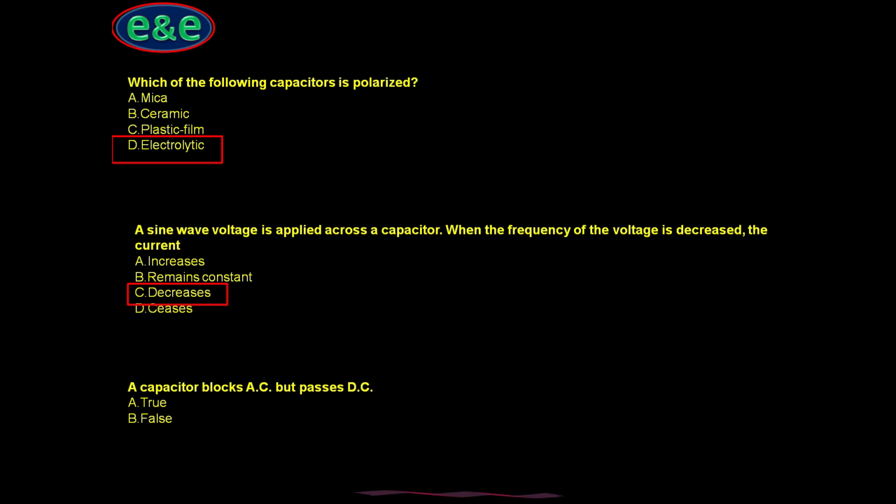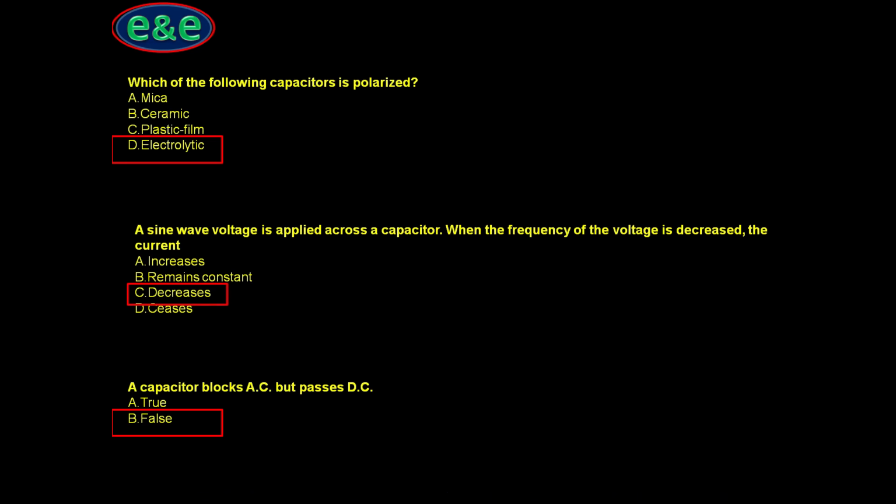A capacitor blocks AC but passes DC. This question we have already discussed, but it is a little modified. The answer is false, because it passes AC and blocks DC.